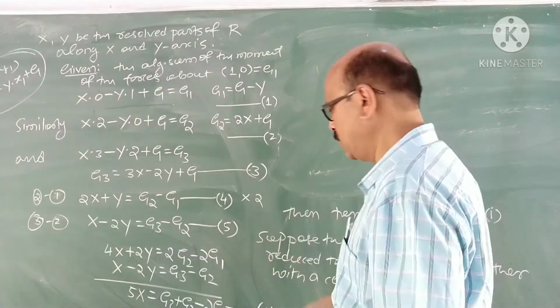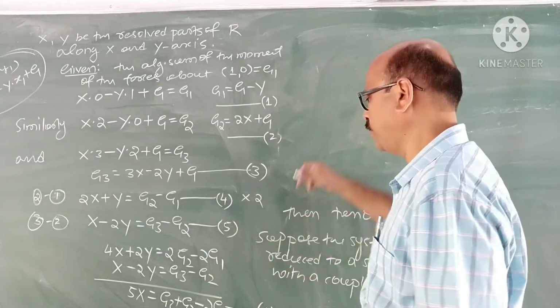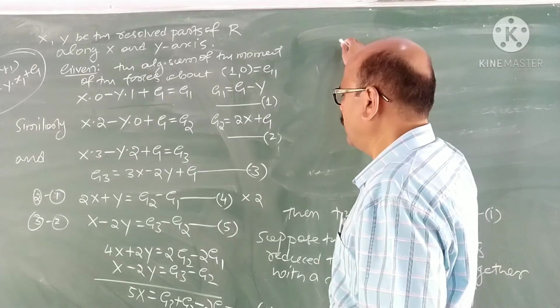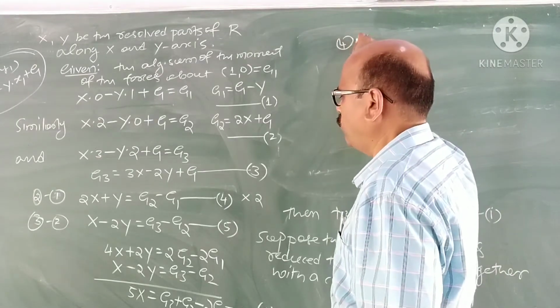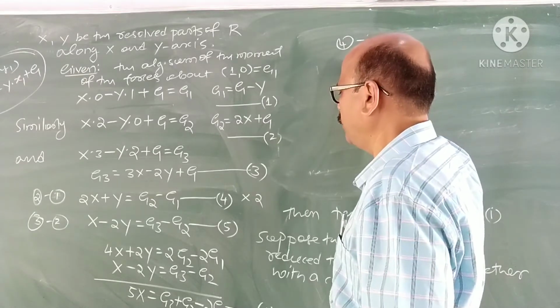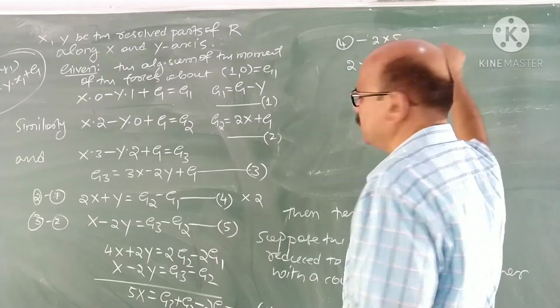Again, we have obtained x here. How do you obtain y? To find y, take 4 minus equation 2 into 5. What is 4? 2x plus y is g2 minus g1.